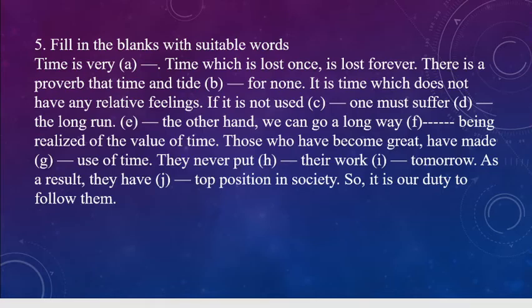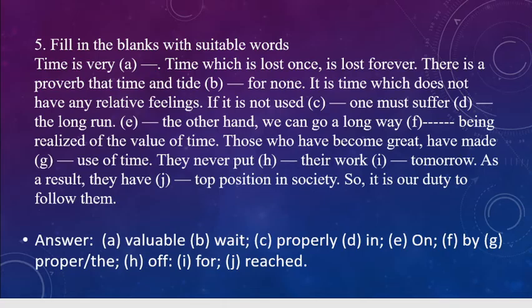So let's check what the answers suggested by authors. So time is very valuable, and time which is lost once is lost forever. And there is a proverb that time and tide wait for none. So it is time which doesn't have any relative feelings. If it is not used properly, one must suffer in the long run. And number E, on the other hand, we can go a long way by being realized of the value of time. And those who have become great have made the best use of time, or proper use of time.